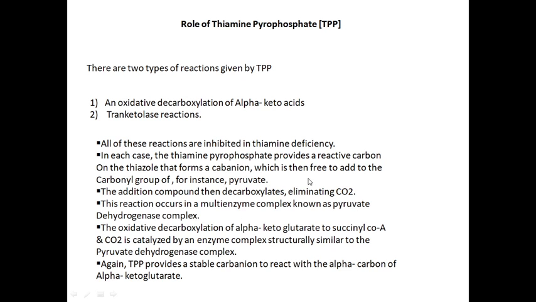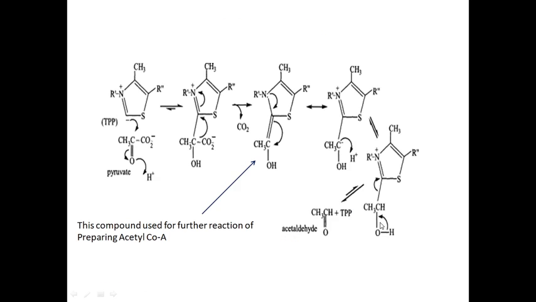Further, we will see the whole reaction in detail. The oxidative decarboxylation of alpha ketoglutarate to succinyl coenzyme A and CO2 is catalyzed by an enzyme complex structurally similar to the pyruvate dehydrogenase complex. Again, thiamine pyrophosphate provides a stable carbanion to react with the alpha carbon of alpha ketoglutarate. Let us see this whole information in a reaction form.